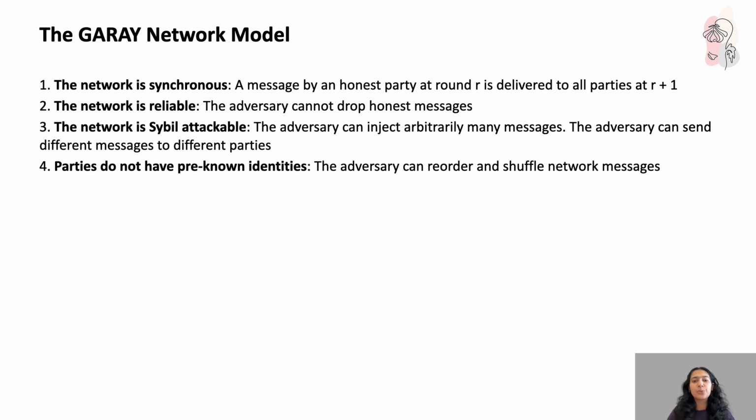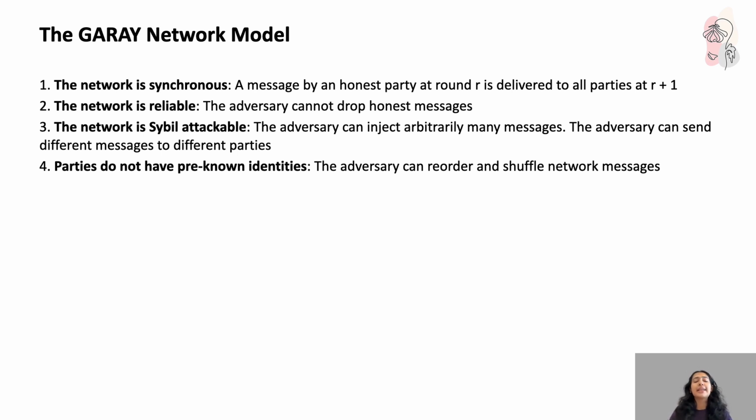Second, the network is reliable. So even though an adversary might be very powerful, more powerful than all my honest nodes, they cannot delete or drop the messages that are sent by the honest party. If an honest party sends a message, it could be delayed, but it has to reach all the other nodes.